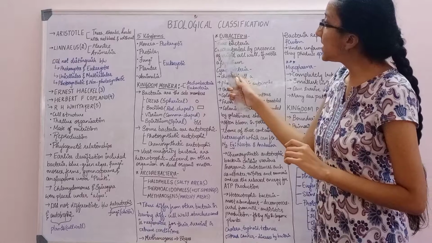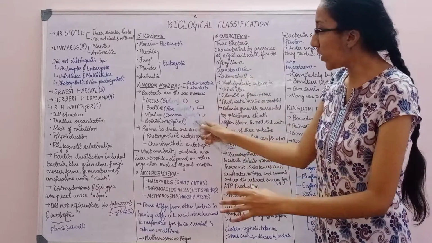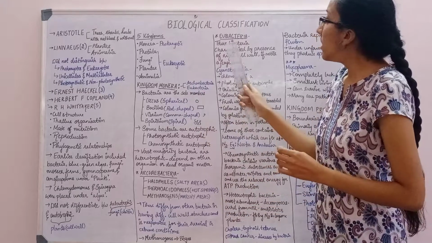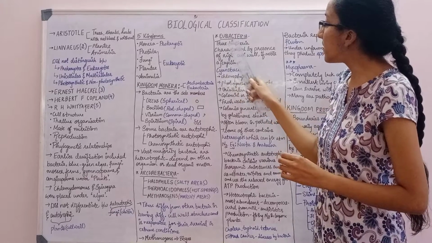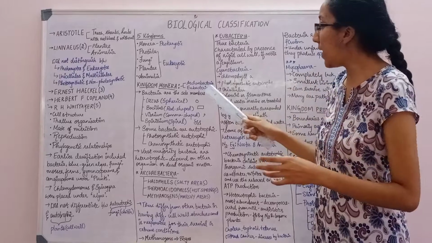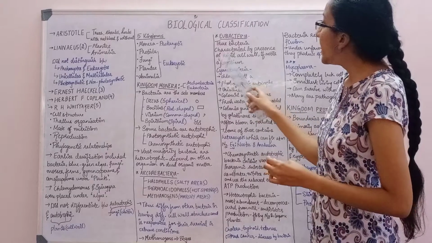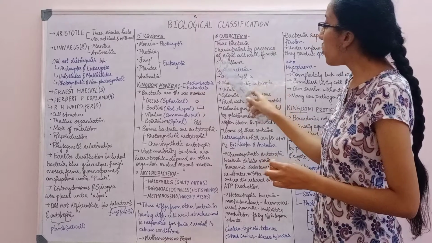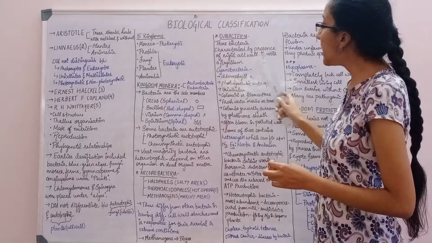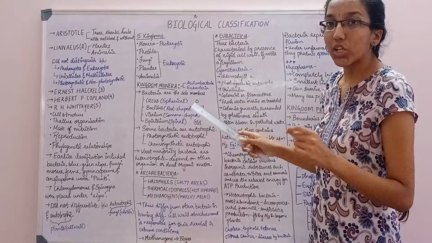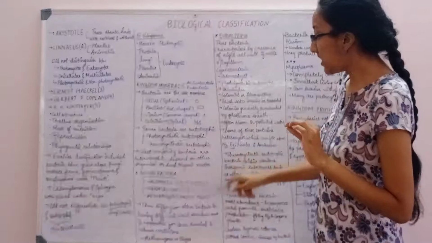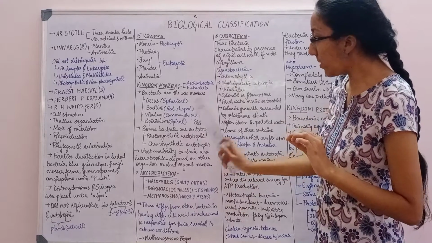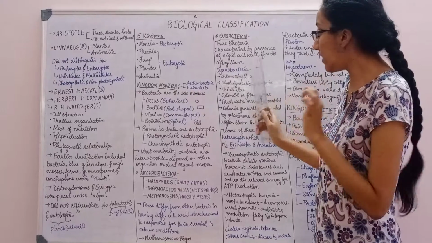Now the next one is Eubacteria, which is also under the Monera kingdom, as we have studied. Eu means true. Bacteria is bacteria. True bacteria is also called Eubacteria. It is characterized by the presence of a rigid cell wall, and if motile, it has a flagellum. Otherwise also it is characterized by the rigid cell wall. Here the cell wall structure is different than the normal bacteria. Here it has a rigid cell wall.